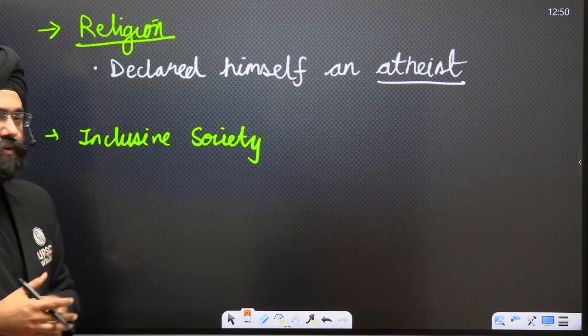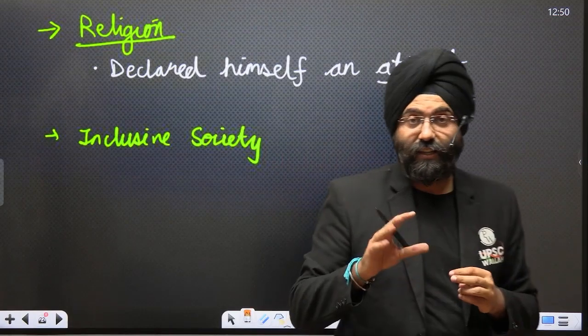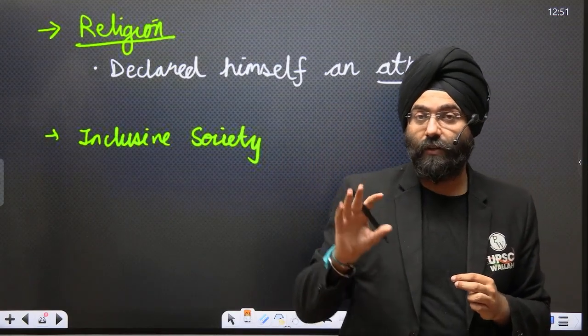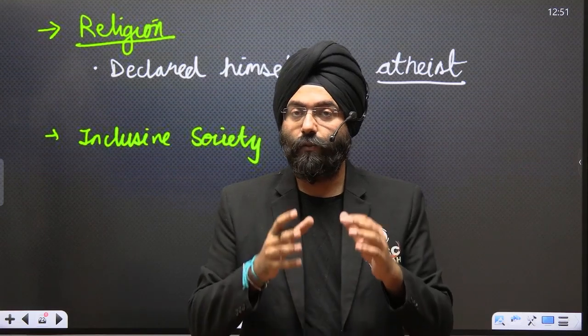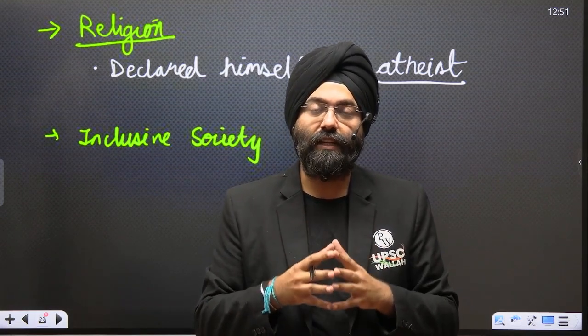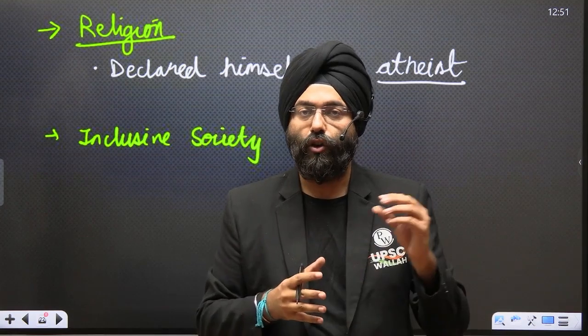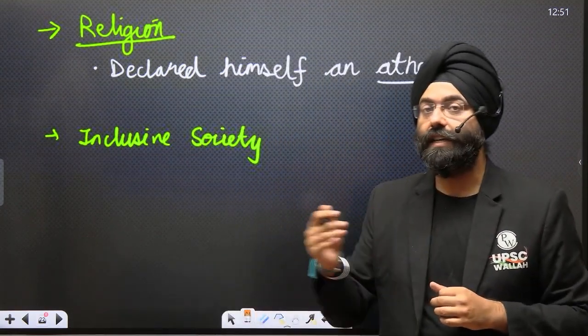Next is inclusive society. The word inclusive, which we see in the 11th and 12th Five-Year Plans, was used by Bhagat Singh even earlier. He said, I want an inclusive society where every segment, every section of society is a part of the development process, not a selected few. So that was the aim towards an egalitarian society.